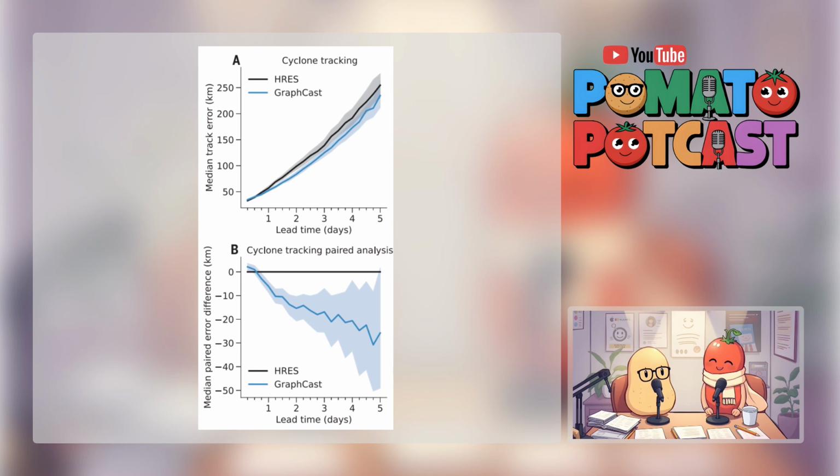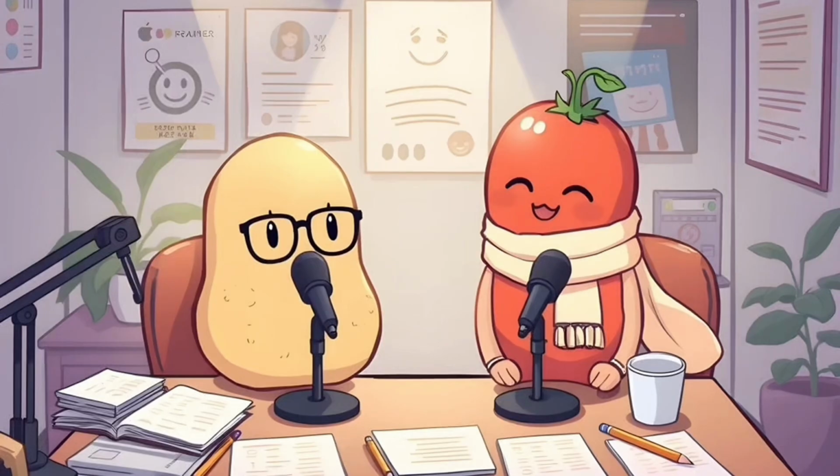Okay, so let's get specific. When it comes to predicting the paths of hurricanes, GraphCast is significantly better than HRES. And think about what that means for coastal communities, right? They could have more time to prepare, evacuate, potentially saving lives. Yeah, that extra lead time could be invaluable for emergency responders too, right? Oh, absolutely. They could position resources and get ready to react quickly. Exactly. I mean, that kind of accuracy can make a huge difference.